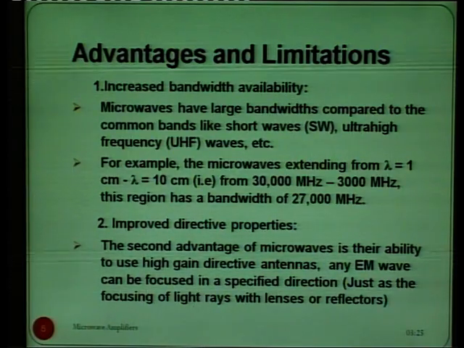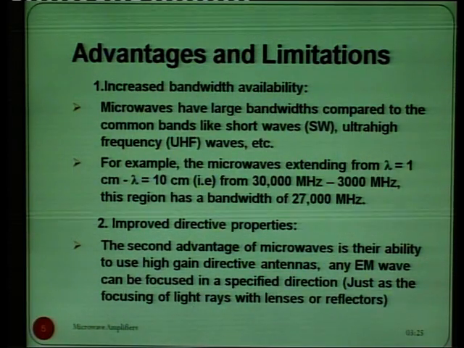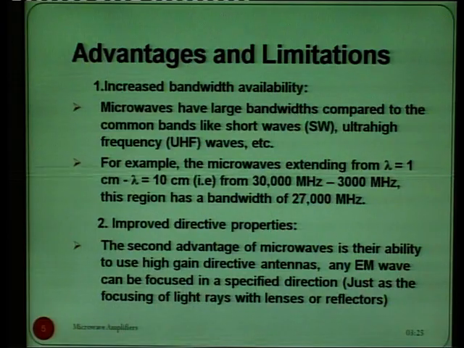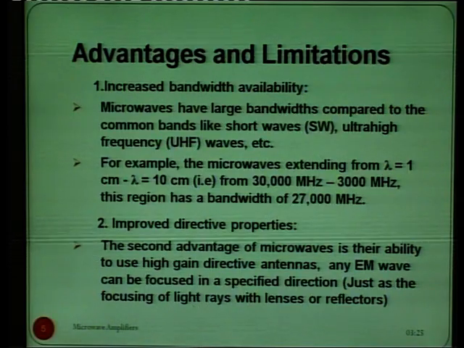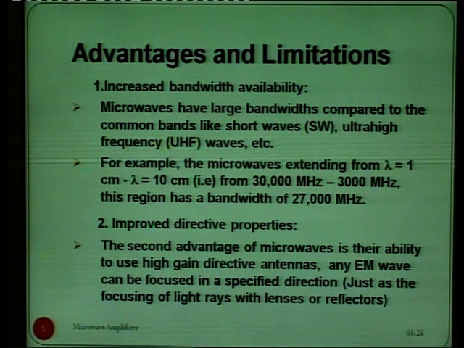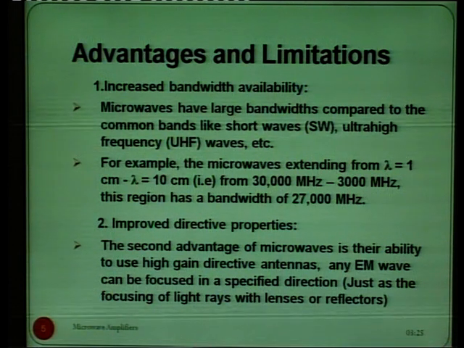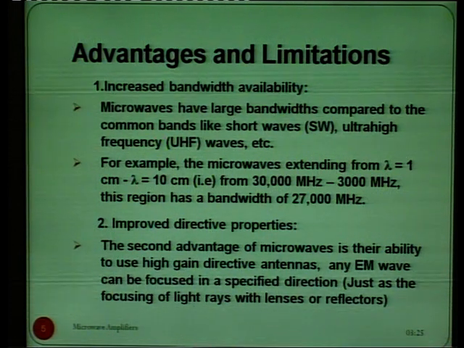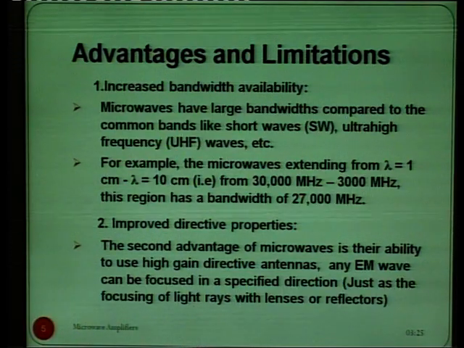Now, what are the advantages and limitations of microwaves? In terms of advantages or merits, first point is increased bandwidth availability. Means microwaves have large bandwidths as compared to the common bandwidth like short waves, ultra high frequency waves.